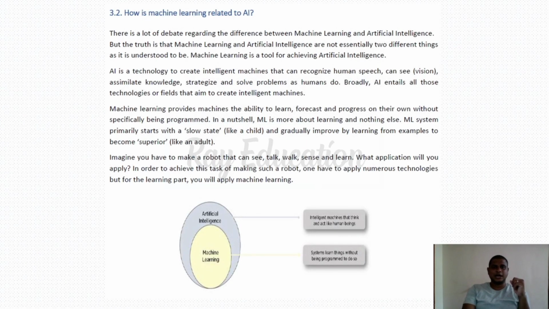The next topic is how machine learning is related to AI. Most people think that machine learning is a different field. Machine learning is not different. You must keep in mind and well understand that machine learning is a subset of artificial intelligence. It means machine learning is one part of artificial intelligence. Artificial intelligence means intelligent machines that think and act like human beings. What is machine learning? Systems that learn things without being programmed to do so. This is known as machine learning. So machine learning is a subset of artificial intelligence.